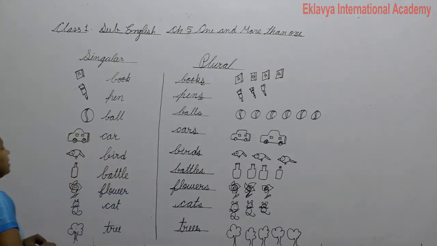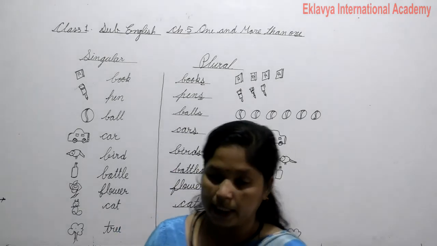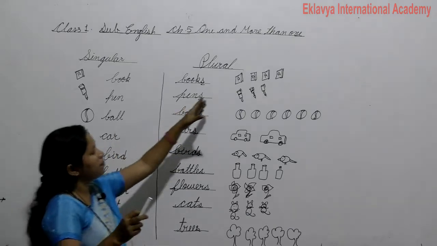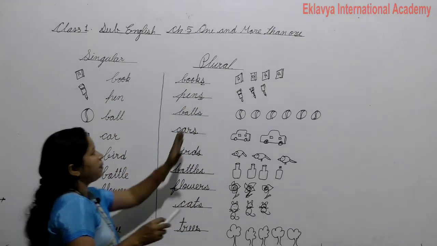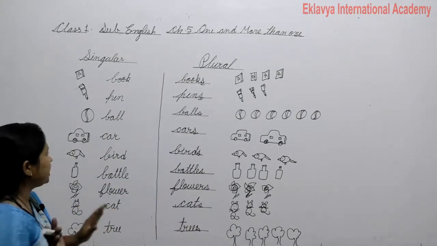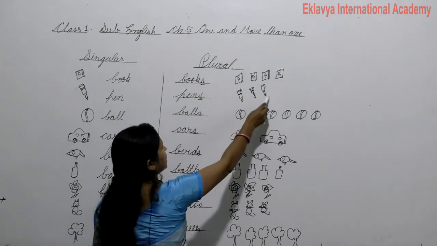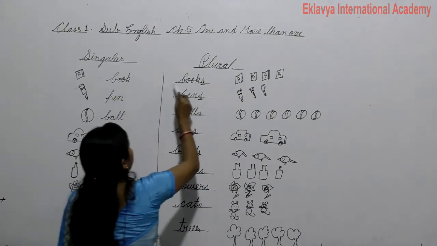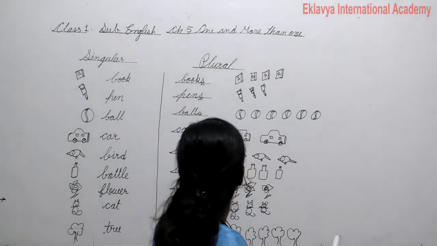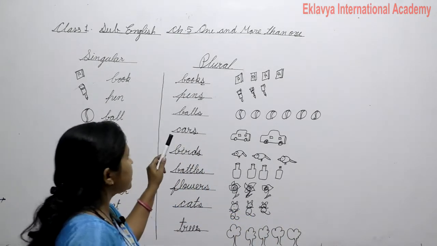Okay, and next, you have to understand the use of one and many. Okay, the same pattern is used with one and many. This is one and many. One is singular and many is plural. Okay, understand? Yes students, I think you understand easily. According to the pictures, there is one picture and there are many pictures, and these are singular and these are plural. Okay, so when we talk about one, the word is singular, and when we talk about more than one, the word is plural.